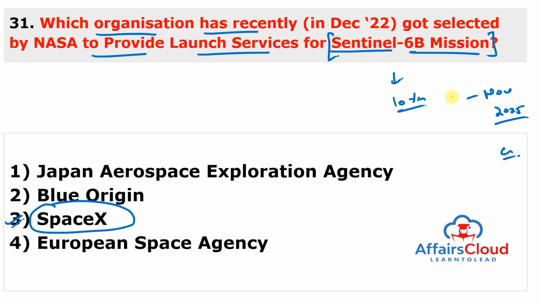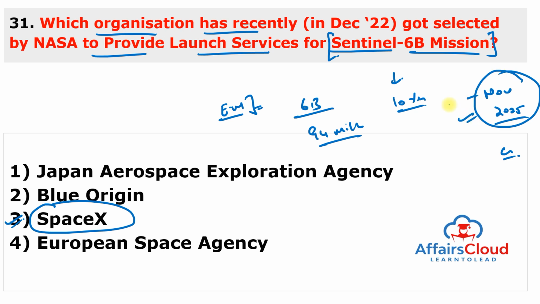So it means the National Aeronautics and Space Administration of the United States of America has granted Elon Musk's space exploration technology company SpaceX in California, USA, a contract for launch services for the Sentinel-6B mission worth approximately $94 million. The Sentinel-6B mission will be launched in the year 2025, in the month of November.